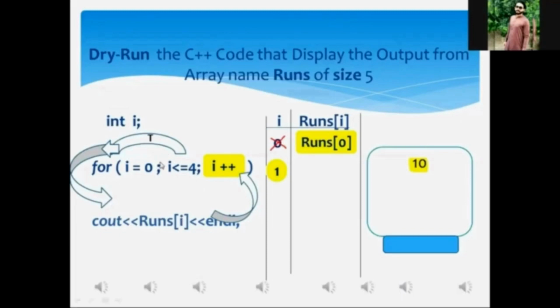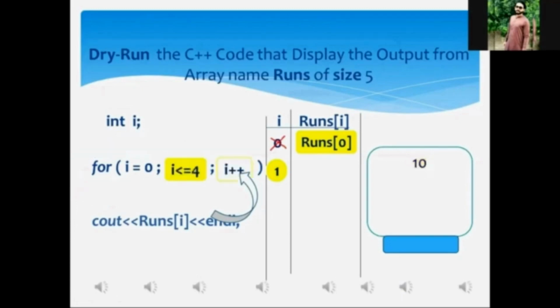Mr. Aftab, after the execution of the increment statement, the control of execution will be shifted to the condition statement over there. Okay, my dear student, did you get it? Yes, sir. And now we execute the condition expression. Mr. Aftab, what is the current value of I? 1, sir.